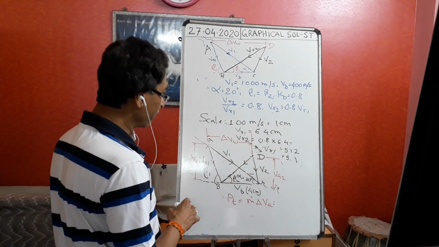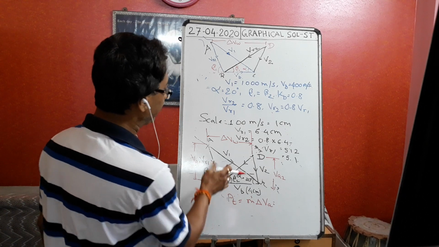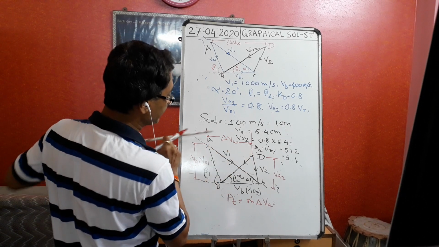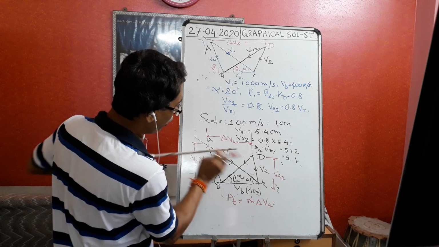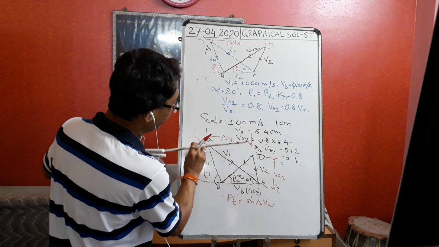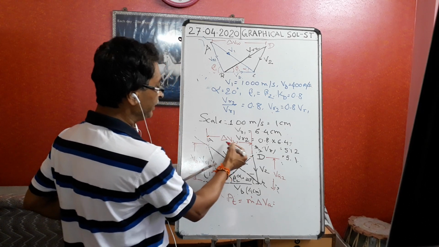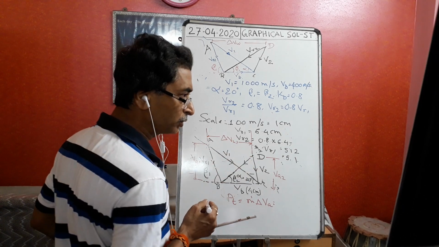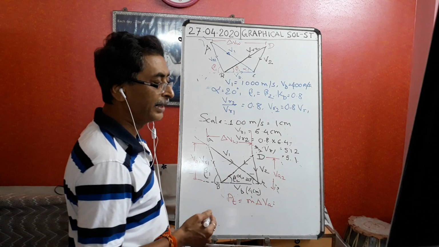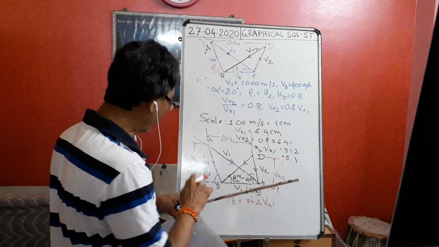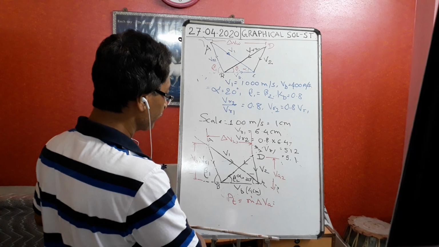But now if you are asked to find the power, then you will measure this distance. I will draw the inlet velocity triangle, outlet velocity triangle, and I will measure this distance. Similarly, I will multiply it by m dot. I will get the tangential force, and I will multiply it by the blade velocity. I will get the power. So okay.